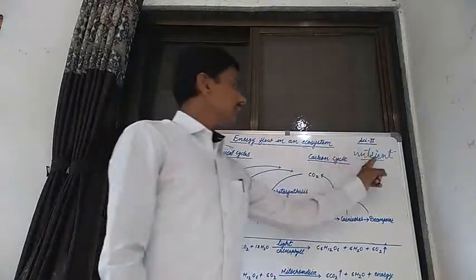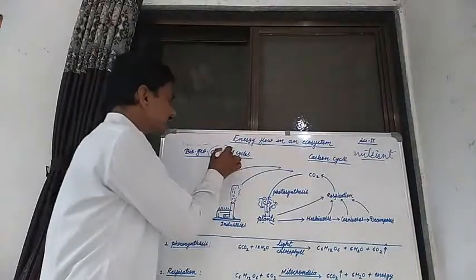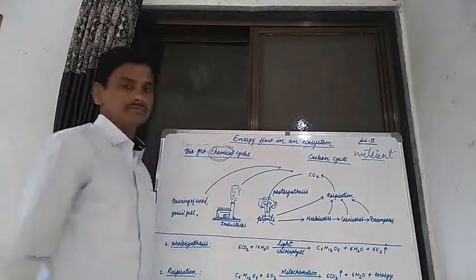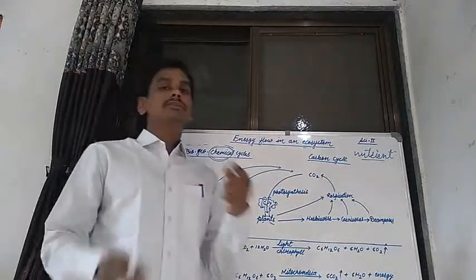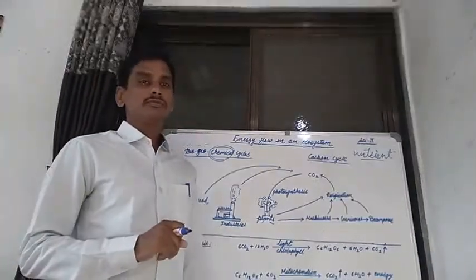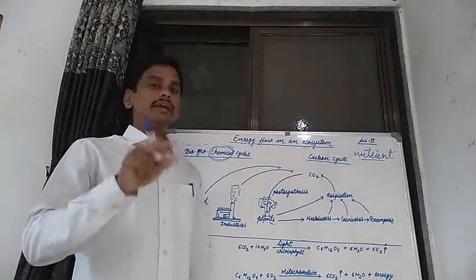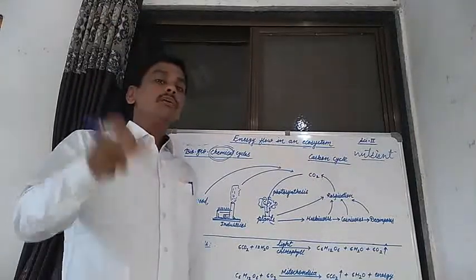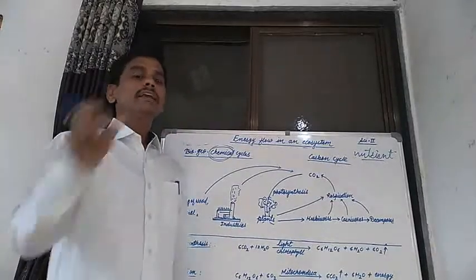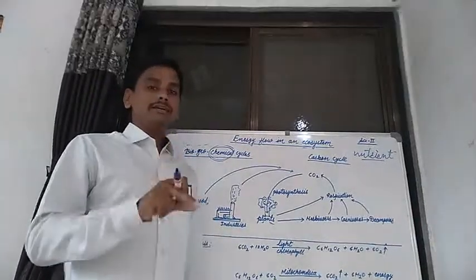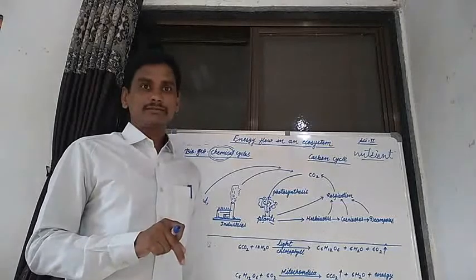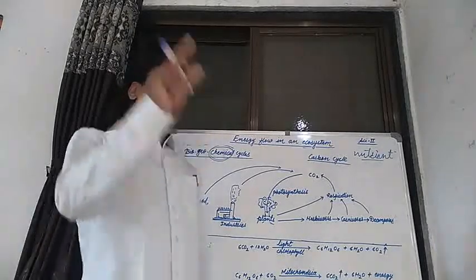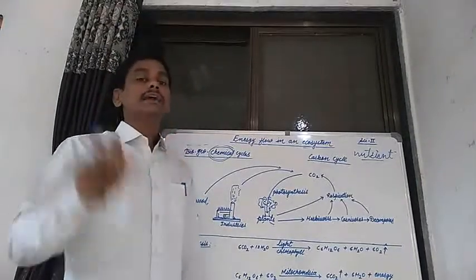Now, these nutrients are also known as chemicals. And these chemicals, these nutrients, flow from one living organism into another living organism. The flowing of these nutrients is recycling. That is known as circulation of these nutrients in a recycled way.